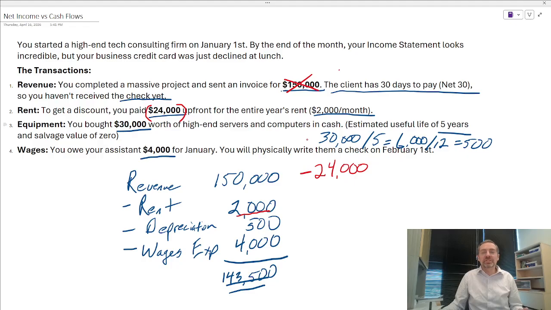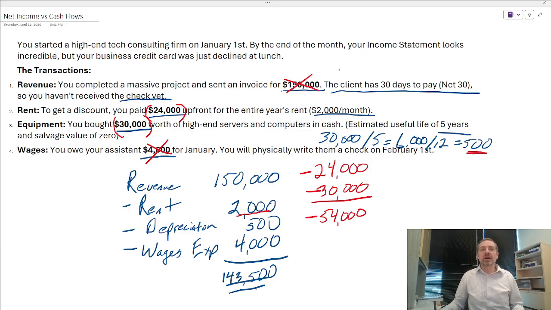Our depreciation expense is $500, but that also does not reflect the amount of cash that we have. We paid $30,000 for that. And at the wages, even though we have a $4,000 expense, we didn't actually pay any of that yet, so we can ignore that one. We end up with $54,000 in the hole right now, which is why our credit card is declined.